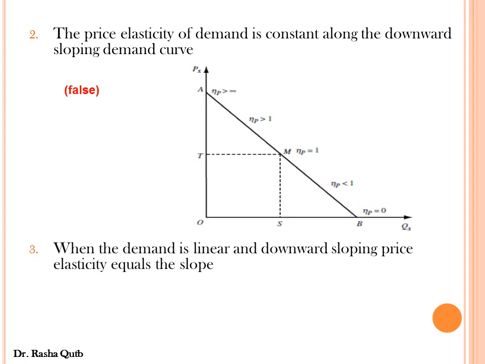Third, when the demand curve is linear and downward sloping, price elasticity of demand equals the slope. Also, this sentence is false. Why?